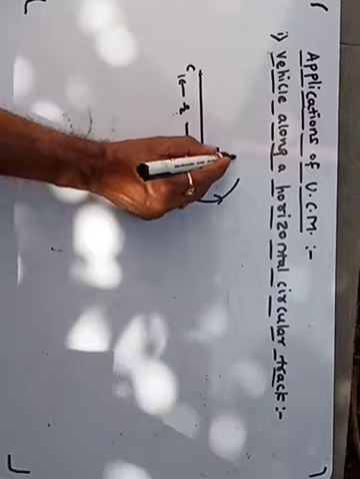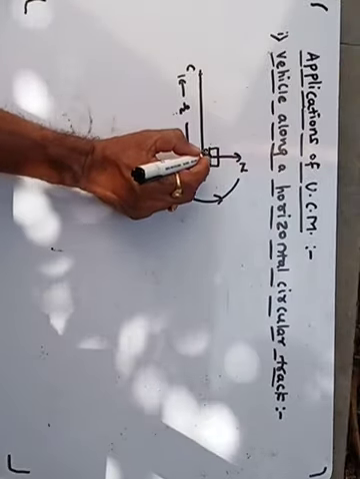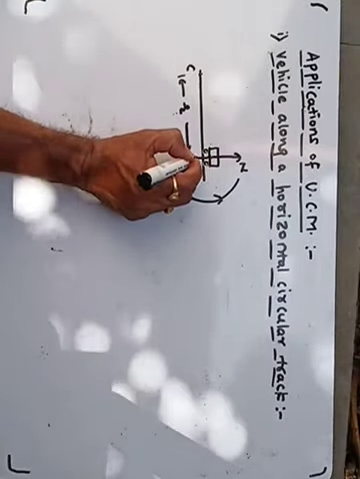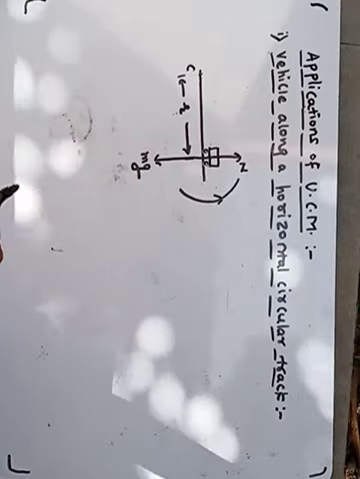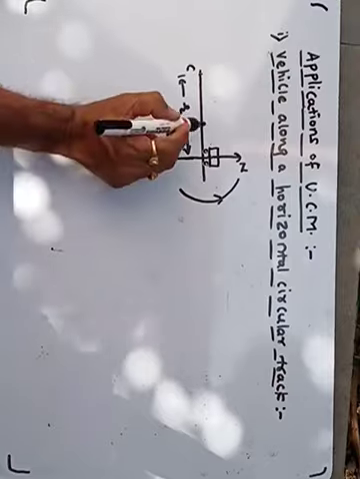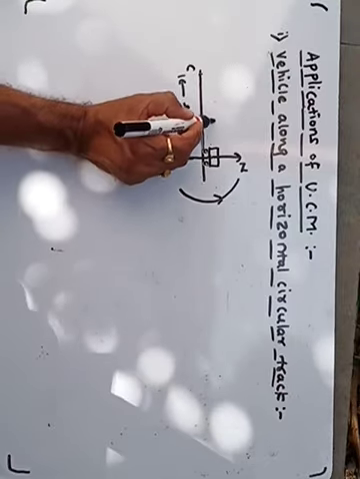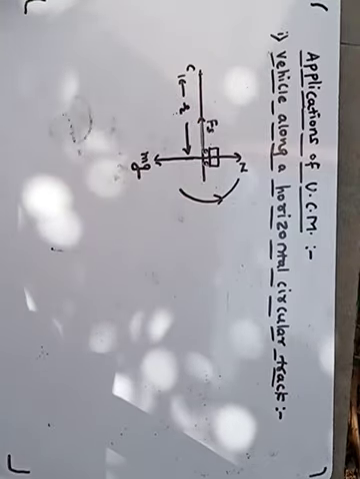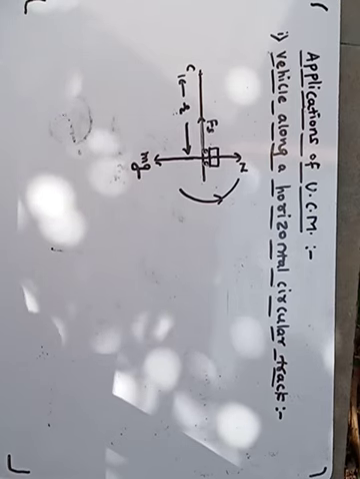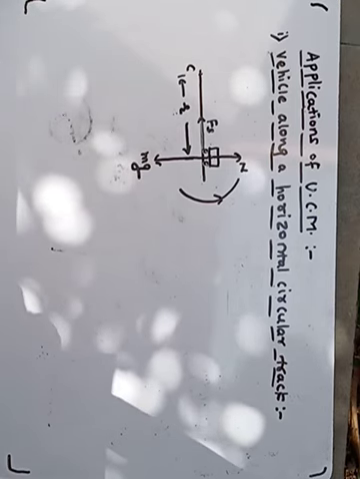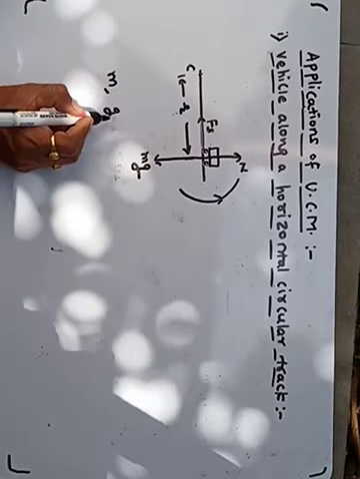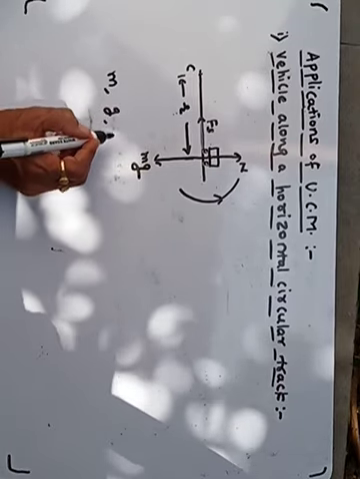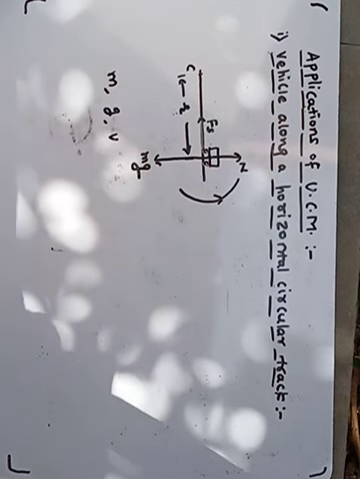The first force is the normal reaction, which is normal to the road surface. The second force is the weight of the vehicle, mg, which is in the downward direction. The third force is the force of friction between the tires and the road surface. Now suppose m is the mass of the vehicle or car, small g is the acceleration due to gravity, and v is the velocity of that car.